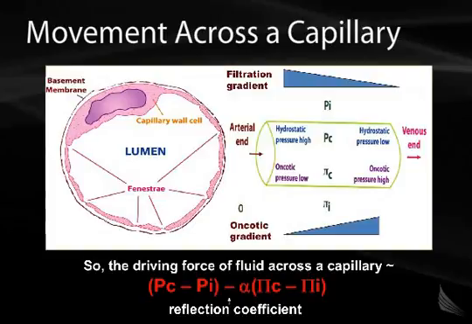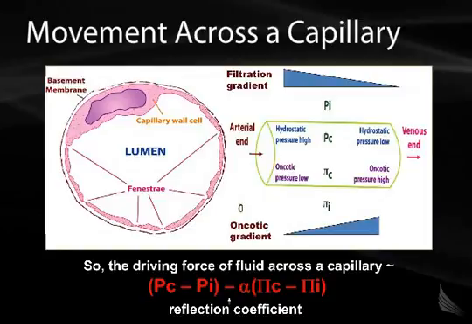And therefore, the filtration gradient, or the difference in pressure between P sub C and P sub I, will decrease along the course of the capillary. And that's shown on the top right of this figure. Early in the course of blood flow through the capillary, this filtration gradient is high, and as blood flows through the capillary and as fluid is lost, that filtration gradient decreases.